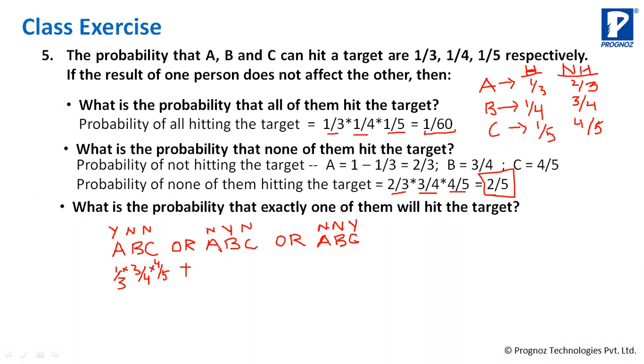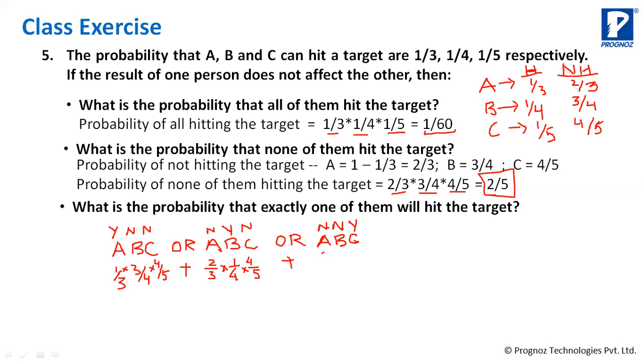Again, A not hitting the target and B hitting the target and C not hitting the target. So A not hitting the target is 2/3, B hitting the target is 1/4, and C not hitting the target is 4/5. And again it will be plus.